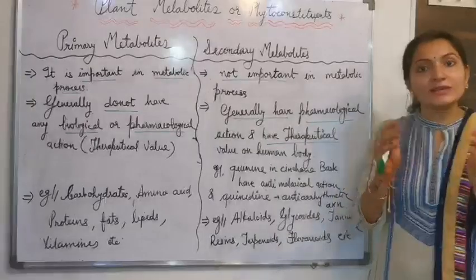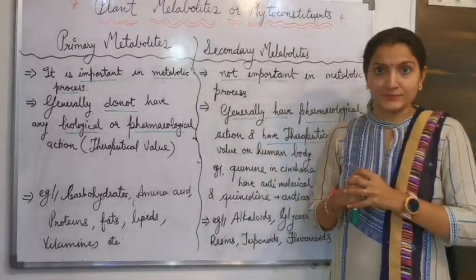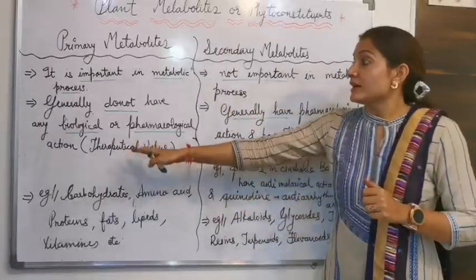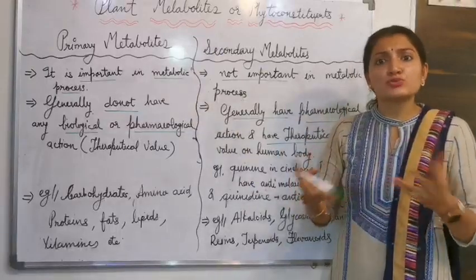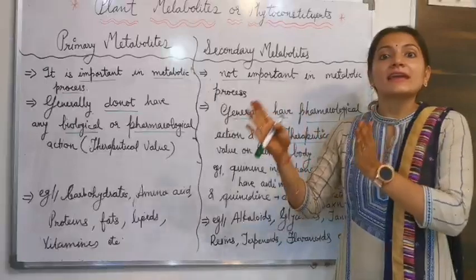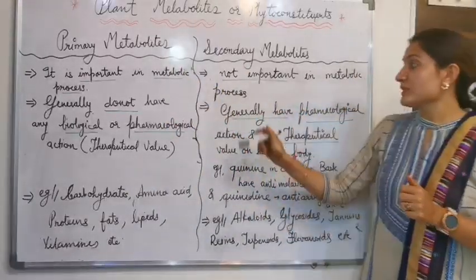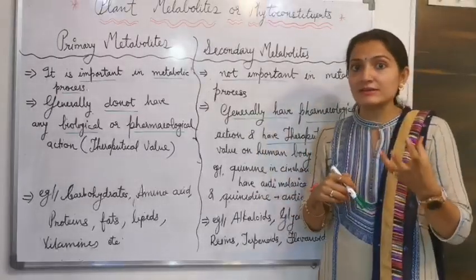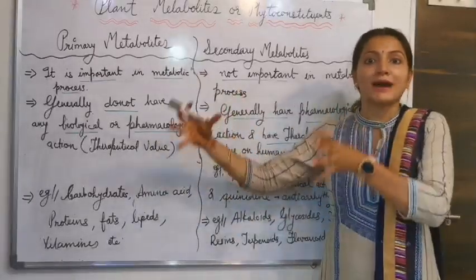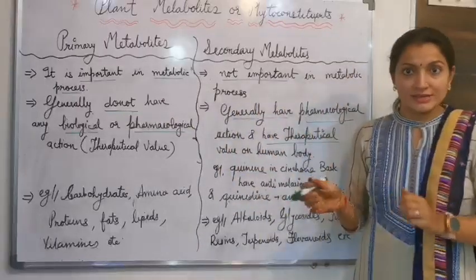For example, quinine is used as an anti-malarial drug, used in malaria. While the primary metabolites, starch and sugar, do not have any use in a particular disease or any pharmacological or therapeutic effect.